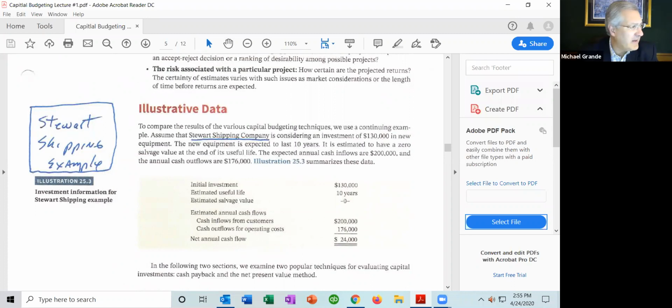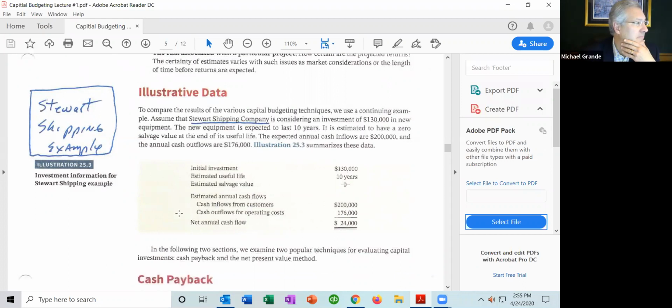So this chart right here summarizes the investment. The initial investment, $130,000, useful life 10 years, and you can see the net annual cash flow is $24,000. So the question is, should the company go forward with the investment? They're trying to make a decision. You know it's $130,000. We know it lasts 10 years, and it's going to have a net annual cash flow of $24,000. Should they go forward with the project?